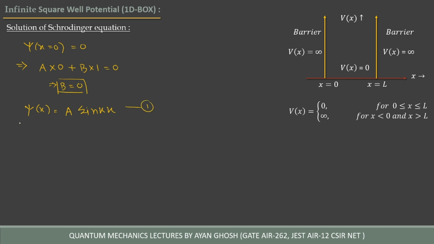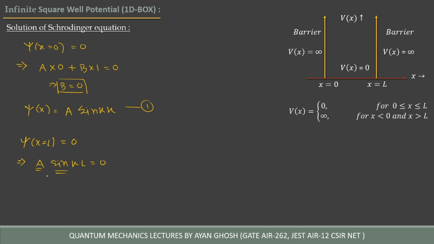Now if we apply the second boundary condition, psi of x at x equal to L, which is also 0, so a sine kL is 0. So either a is 0 or sine kL is 0.